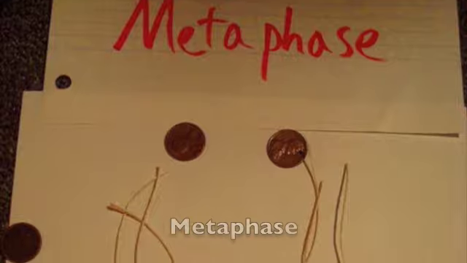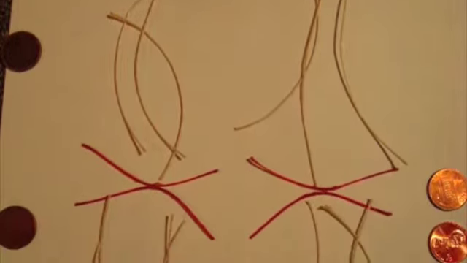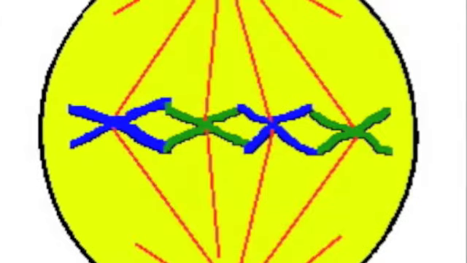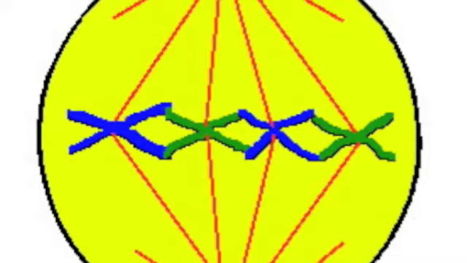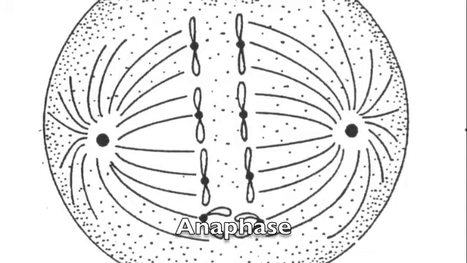In metaphase, the centrosomes are at opposite poles of the cell. The kinetochores of the sister chromatids are attached to the kinetochore microtubules coming from opposite poles, and the chromosomes are aligned on the metaphase plate. Metaphase is the longest stage of mitosis. Anaphase is the shortest stage.